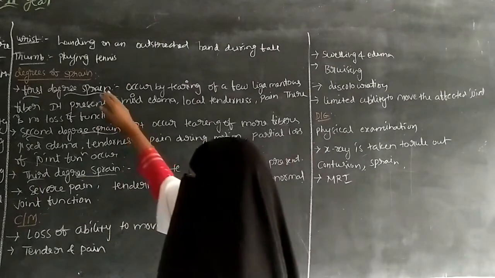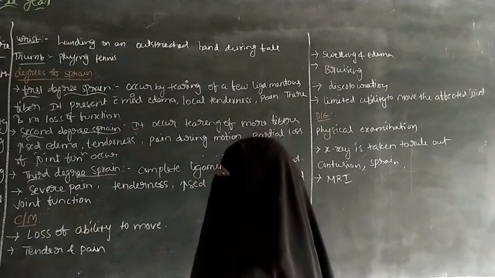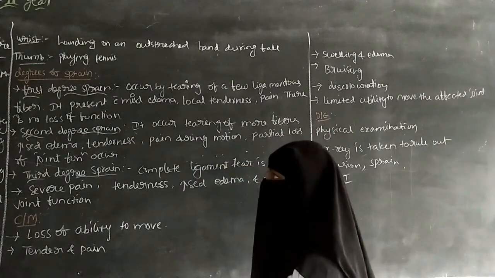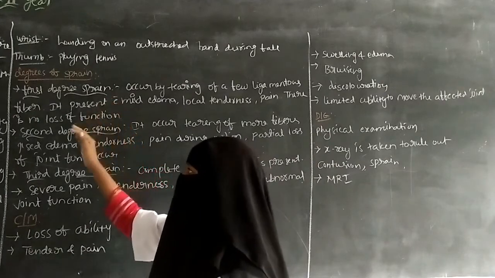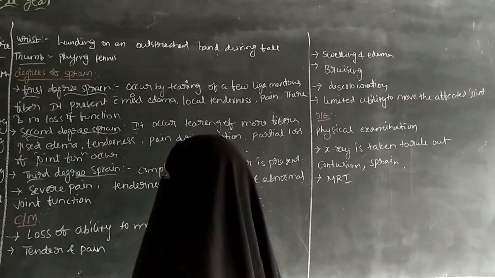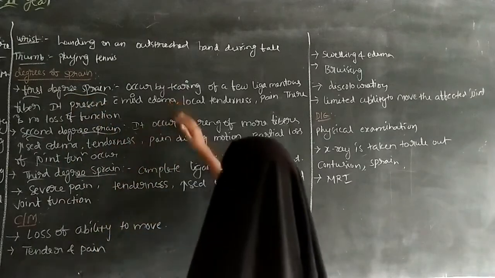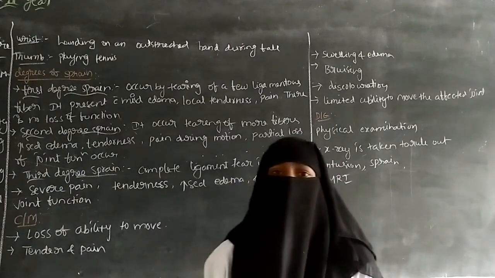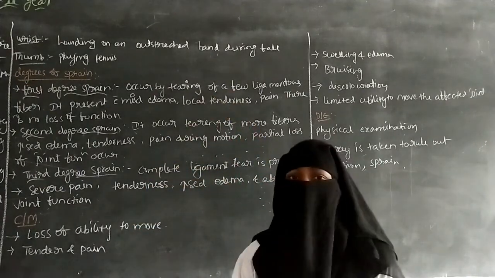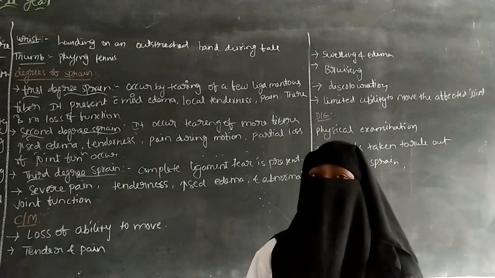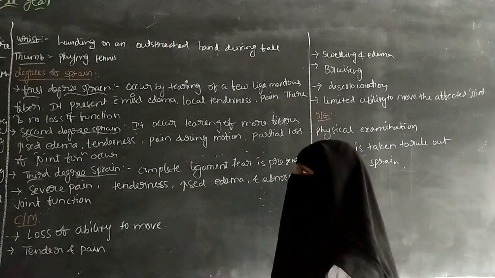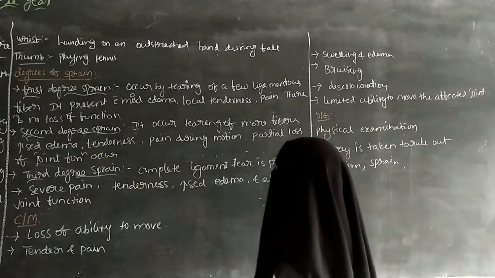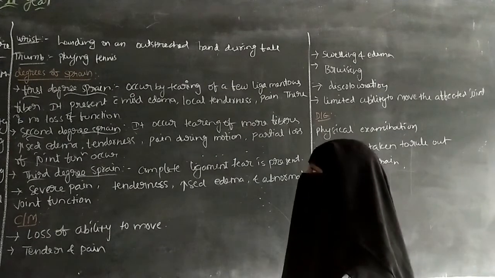So the next one is degrees of sprain. According to the pain, sprains can be divided into degrees. It includes first degree, second degree and third degree sprain. A first degree sprain occurs by tearing of a few ligaments. Because of the tearing of a few ligaments, first degree sprains can occur, and they present with mild edema, local tenderness and pain, and there is no loss of function.